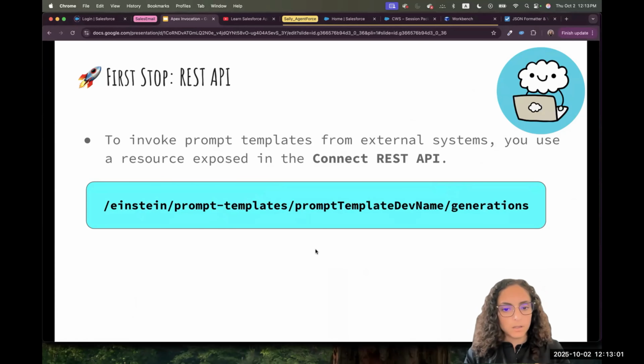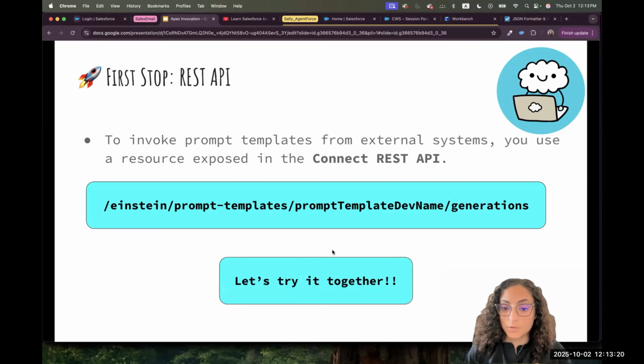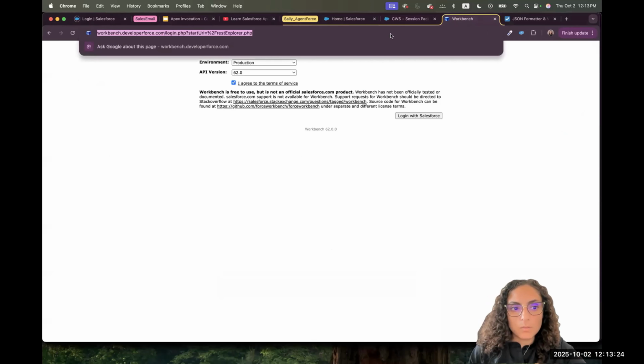Because we are taking things step by step, I want you to see it in action. When we go to integration and the APIs and learn more about this topic, we'll try to use Postman and handle the authentication there. But for today, let's try it together on Workbench. So I will go here, Workbench.